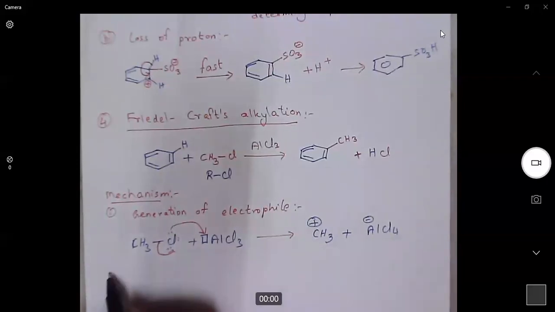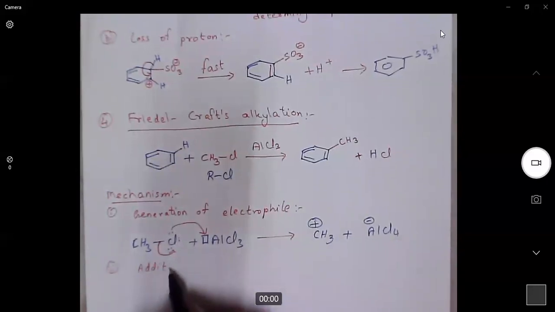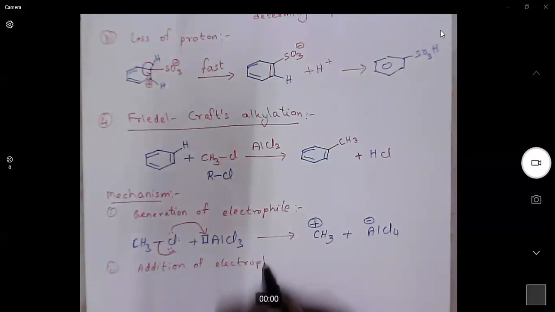In the second step, this methyl carbocation will add to benzene ring.